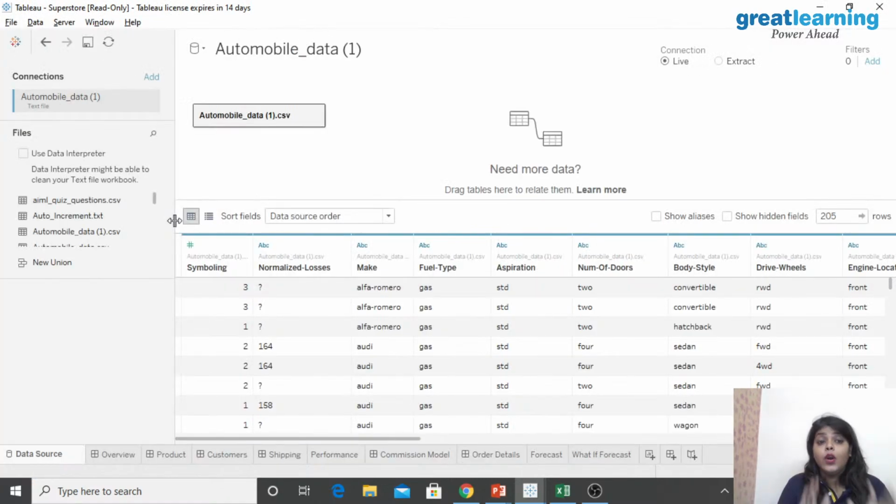So it will automatically import this particular data. What data do you have? You have symbolic, fuel type, aspiration, number of doors, body style. So this is all about your data. Now if I just go here, can you see this is the option for a new worksheet? Try to understand the thing we were talking about a few minutes ago, because it's something you need to work with.